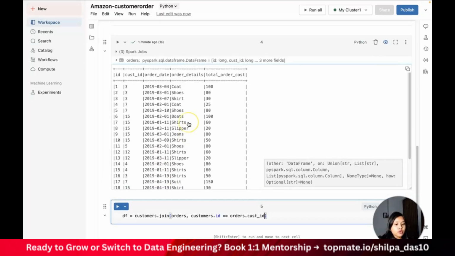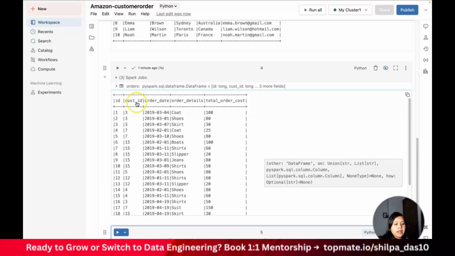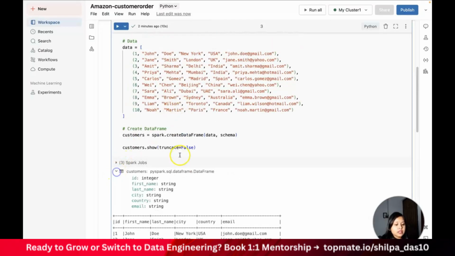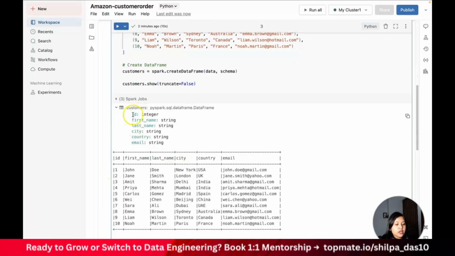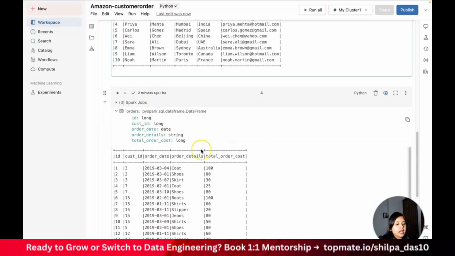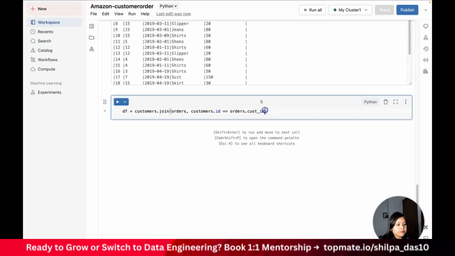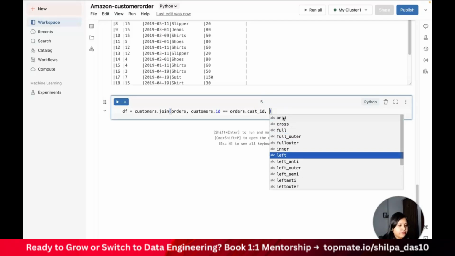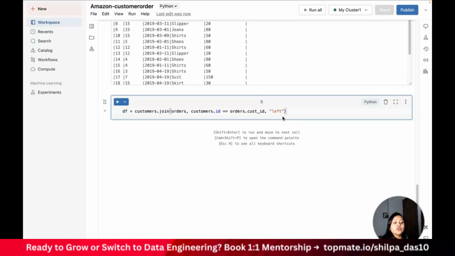Why am I doing it? I want to combine them with the help of this customer id, which is in the orders table. This is my schema, and in the customers table we have this id. So I'll be combining the id from customers with the customer id from orders. Now how exactly will I be joining? I'll be joining using the left join. So using the left join, I will do a join operation.